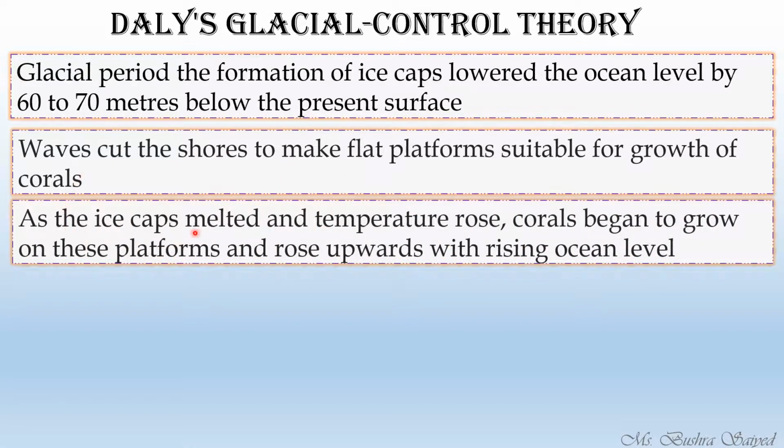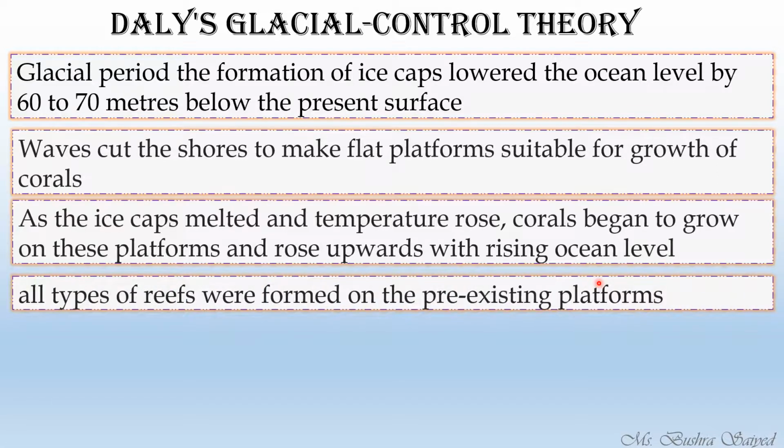As the ice caps melted, the temperature increased and the corals began to grow, because now the temperature is favorable for them. They will grow on these platforms, and the ocean level will also rise. Why? Because the ice caps are now melting due to high temperature.